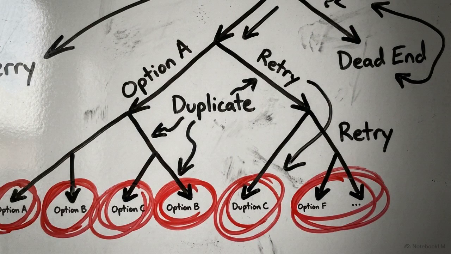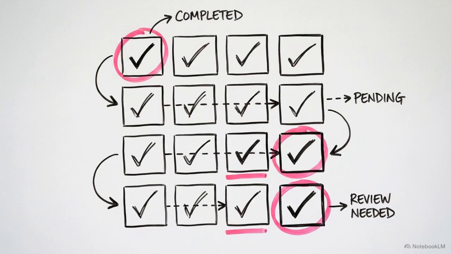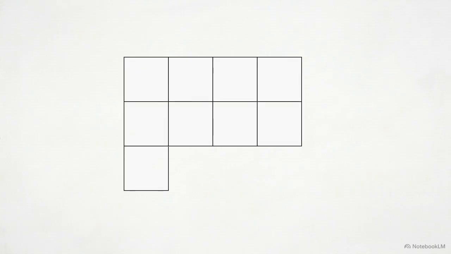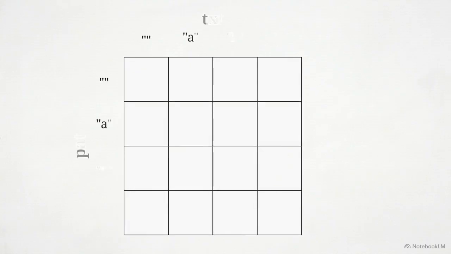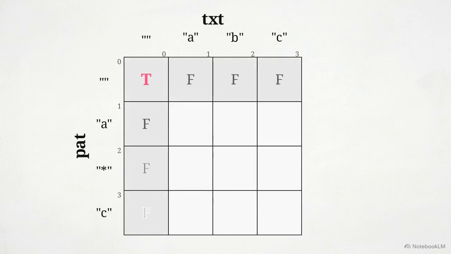However, as the strings grow, it recalculates the exact same dead ends endlessly. To scale this, we have to cache our work. This chart shows how we map our sequence to a 2D dynamic programming table. We use one-based indexing, creating an extra 0th row and column to explicitly store the empty string base cases we just established. For an exact character match, or a question mark, the grid follows a strict rule.